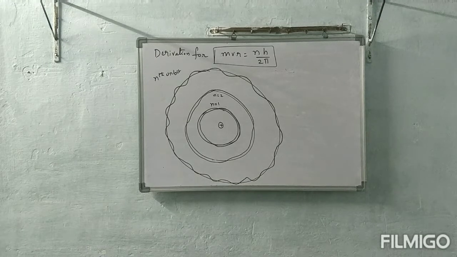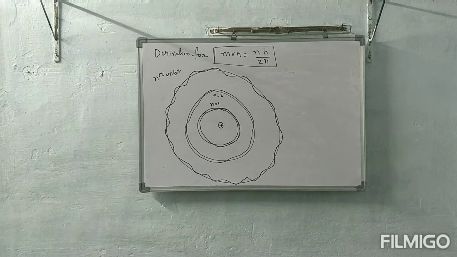Okay, which will give n waves. So the number of the orbit and the number of waves are both the same. The number of waves created by the electron and the number of the orbit are the same. That is the meaning. Okay.